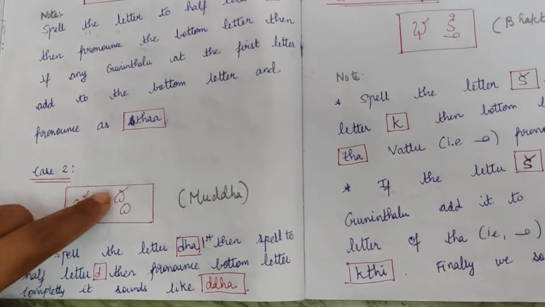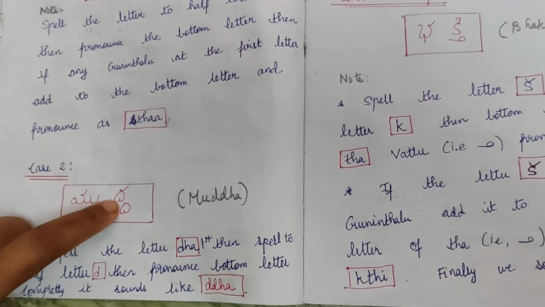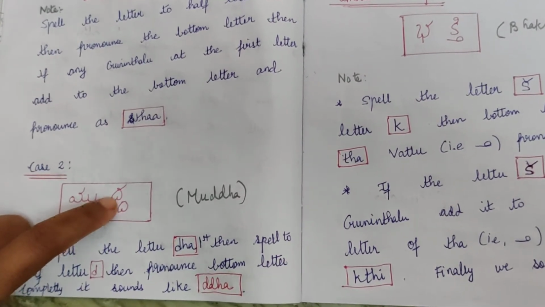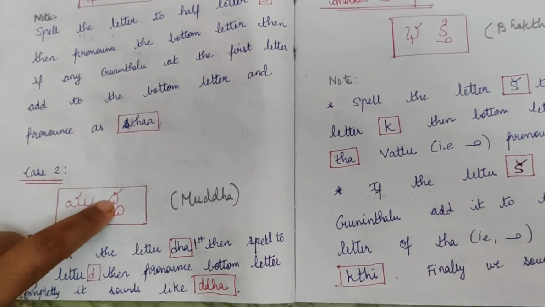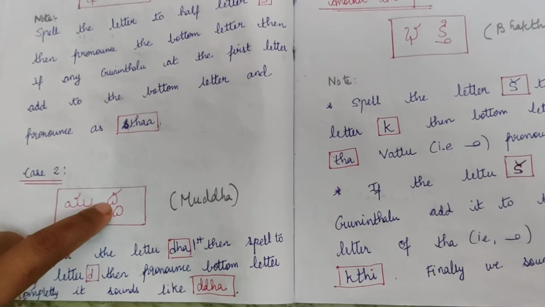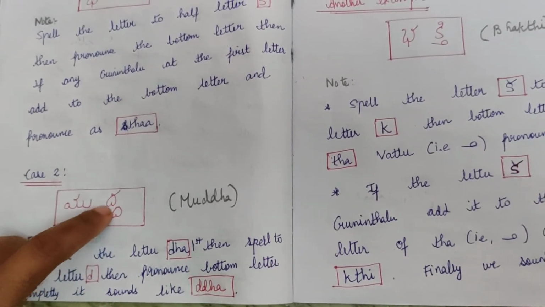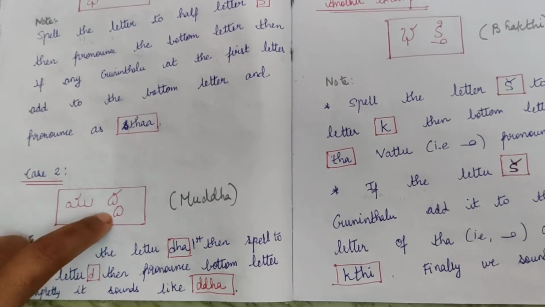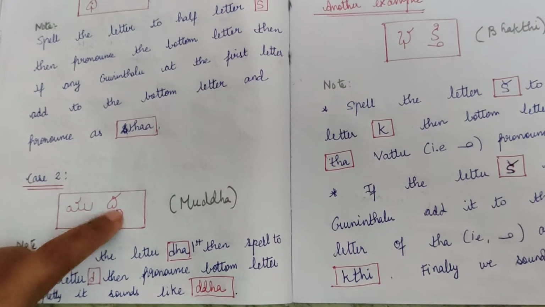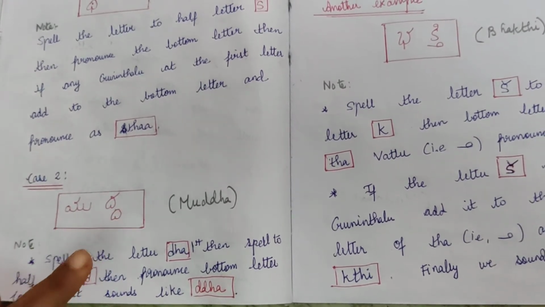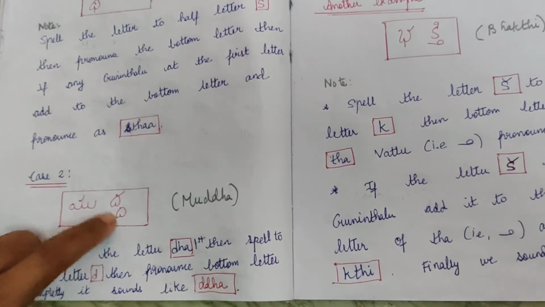Mudda. So fourth line, third word Mu, you have Kombu, and a simple Da. Whenever there is a first word, you have to sound it in half letter. The second one you sound like normal letters only. So 'id'. Id has a half letter, and the corresponding next letter should be written at the bottom as a Vattulu. This is Da. You don't have any Guninthalu, so you just sound it as Da.